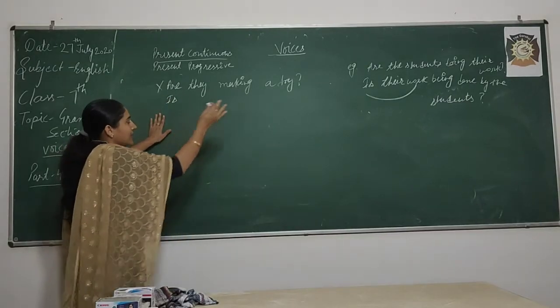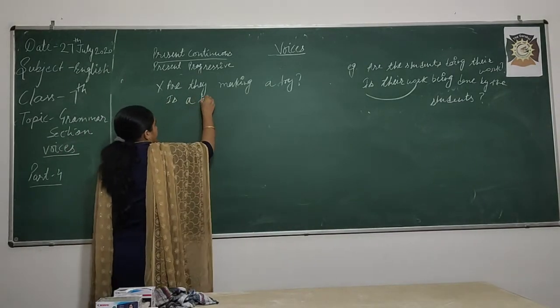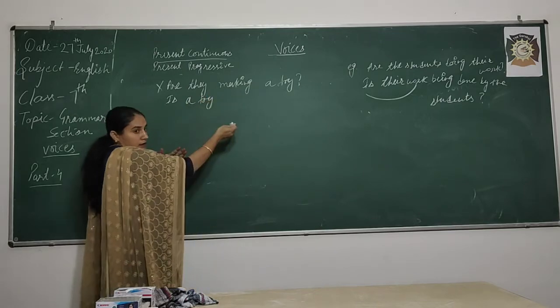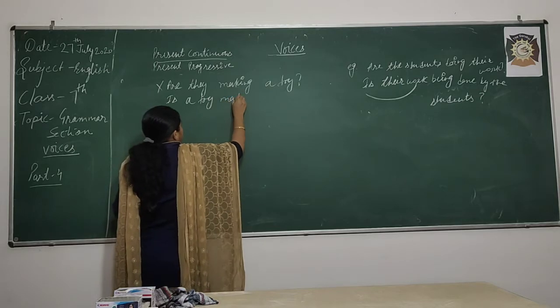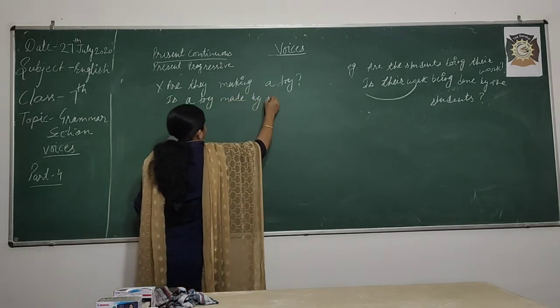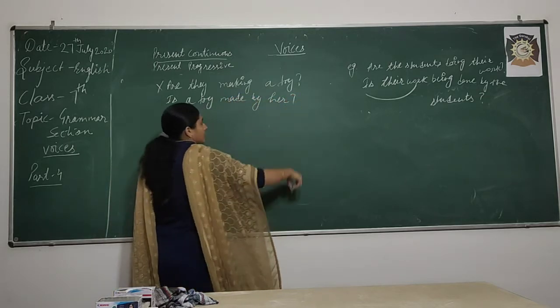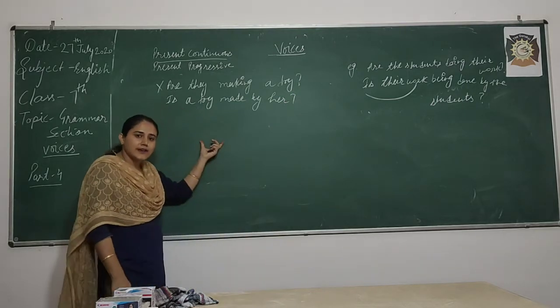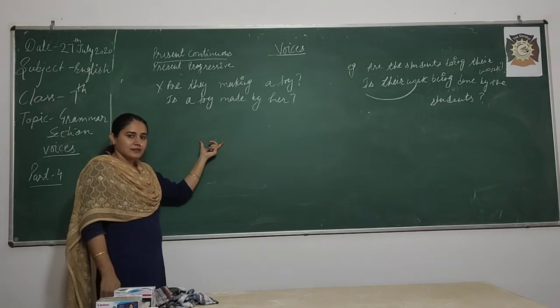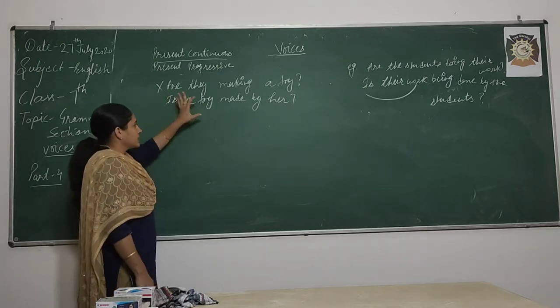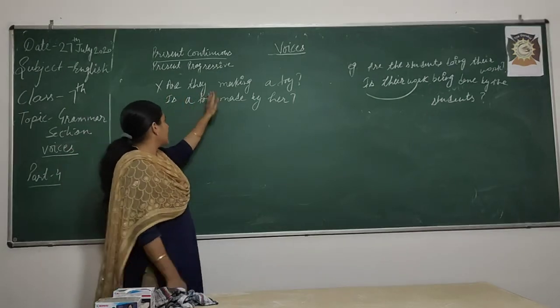Okay. Is a toy, then okay, I am writing a sentence: Is a toy made by her? Is this sentence correct or not? Just focus on this. Active voice is this: are they making a toy?